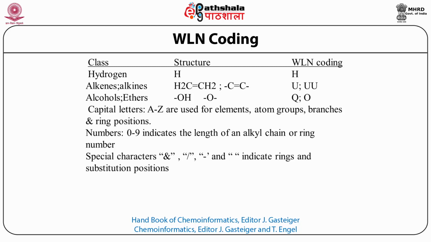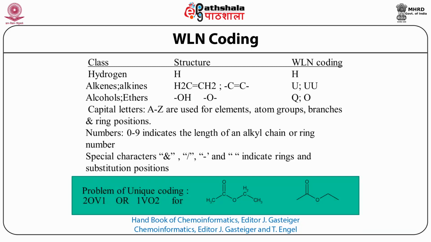Here we can run through this, and can we depict everything uniquely? And that's the problem. The two structures shown on the right-hand side can be depicted by two words: 2OV1 or 1VO2.